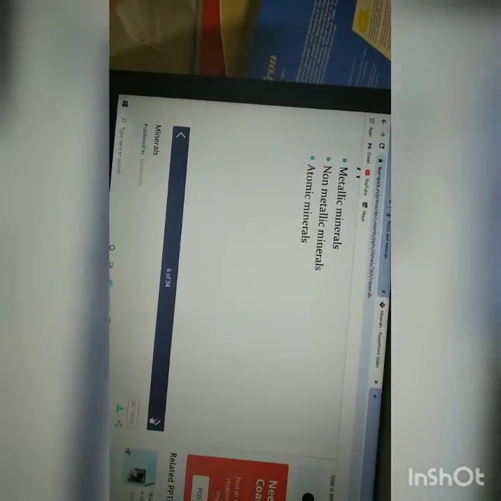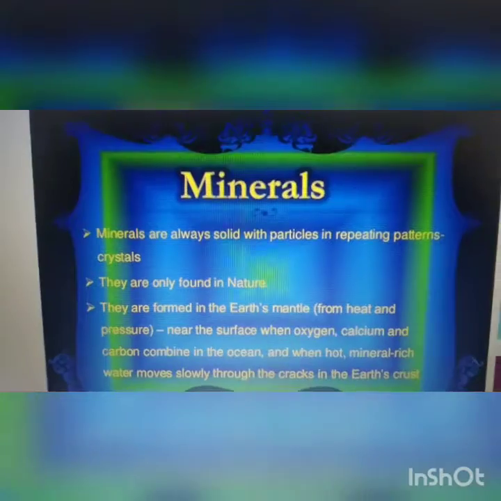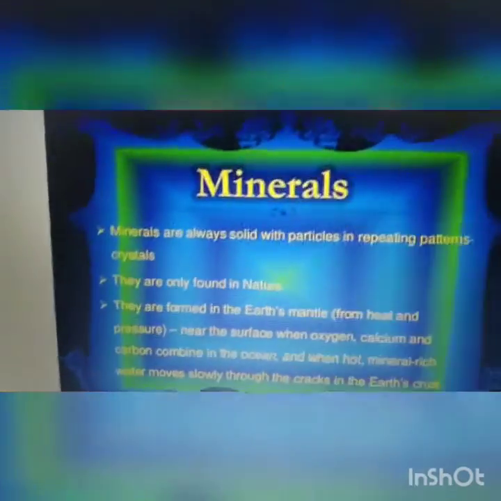So see here how many types of minerals there are. In your class they have given only two types: metallic minerals and non-metallic minerals. No need of atomic minerals. Okay. What are the metallic minerals? Iron ore.